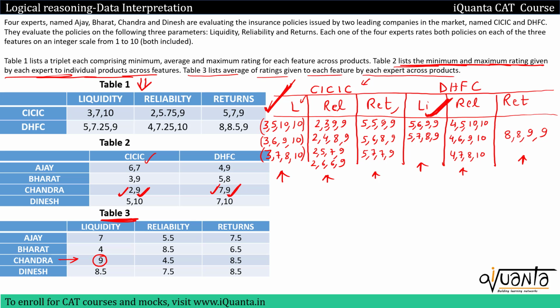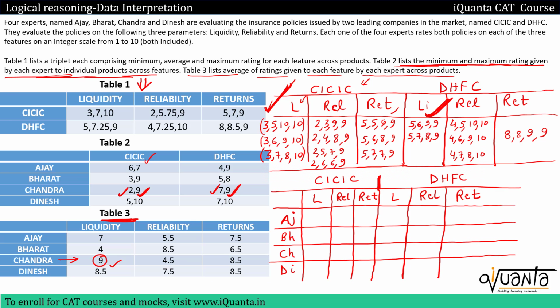And from table 3 I knew that the sum of ratings given by Chandra to liquidity will be 18, because the average is 9 over here. So 18 should be the sum. But Chandra cannot give rating 10.8 because the maximum rating that he is giving is 9 to both CICIC and DHFC. So parallelly I'll form a table in which I'll keep all the 4 experts. I'll be keeping both the companies, 3 features of both the companies, and I'll try to guess the ratings.